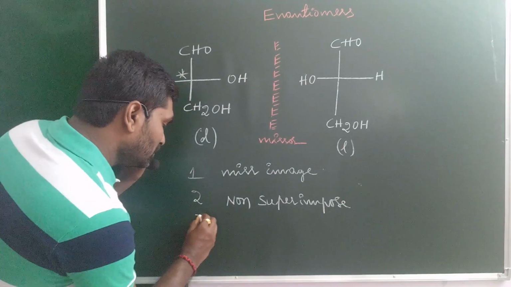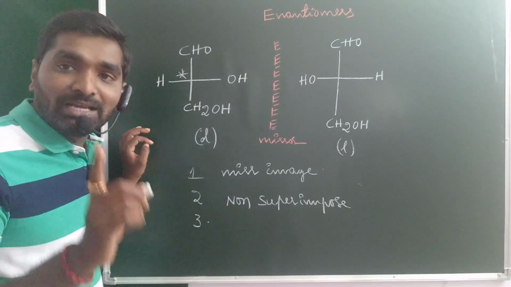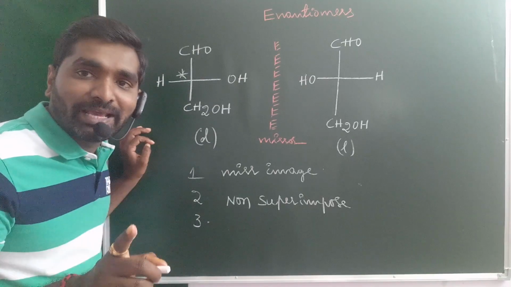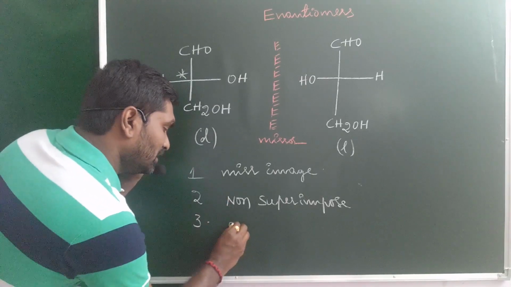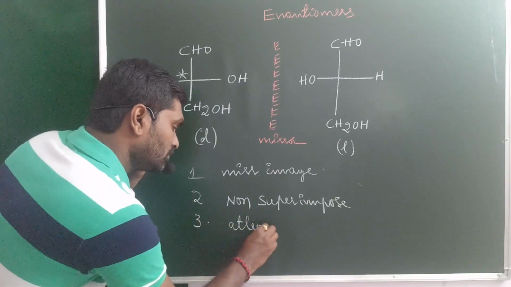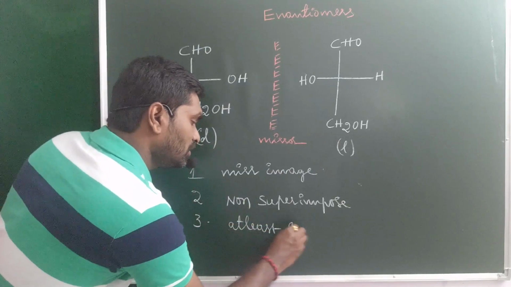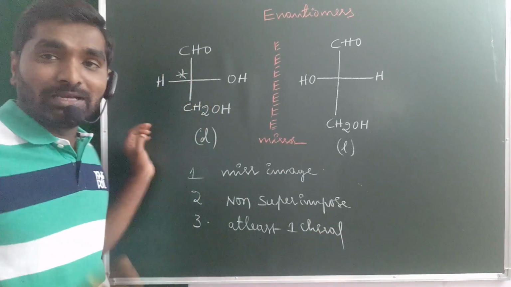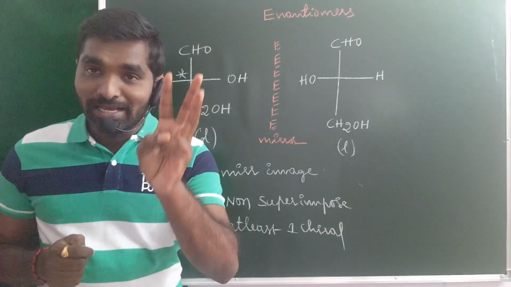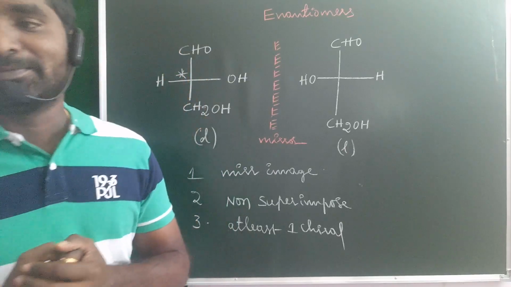So point number 3, the compound should contain at least one chiral center. That is the third most important point.